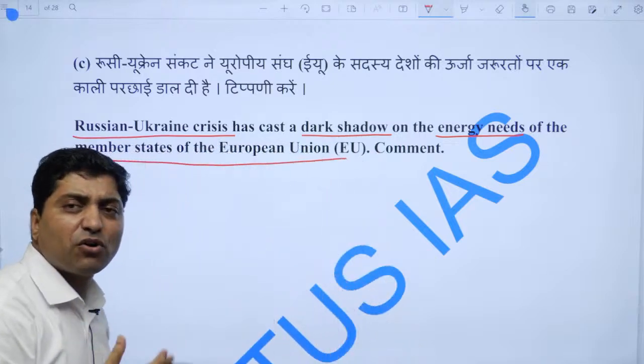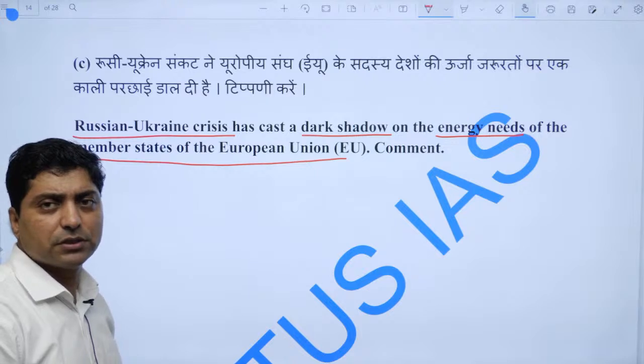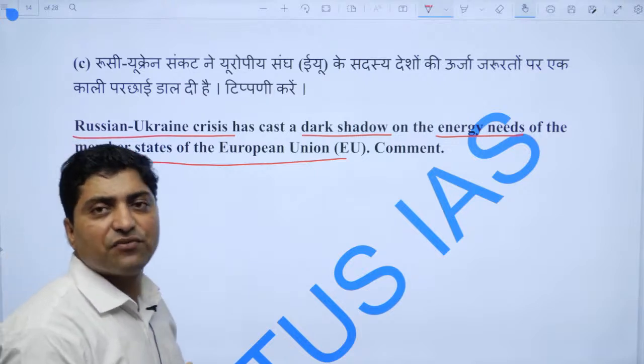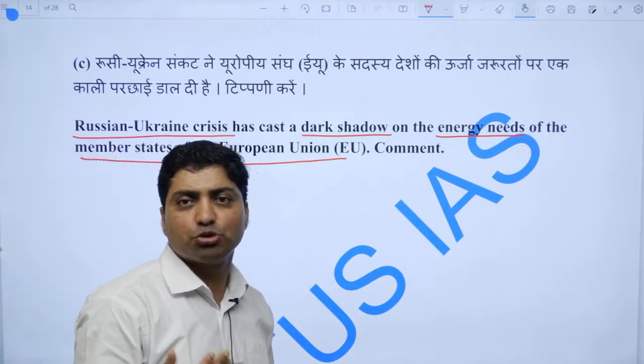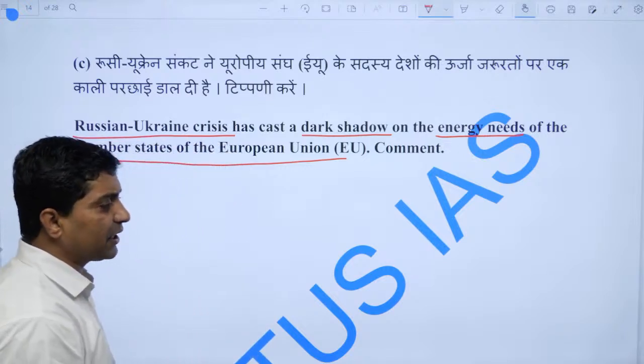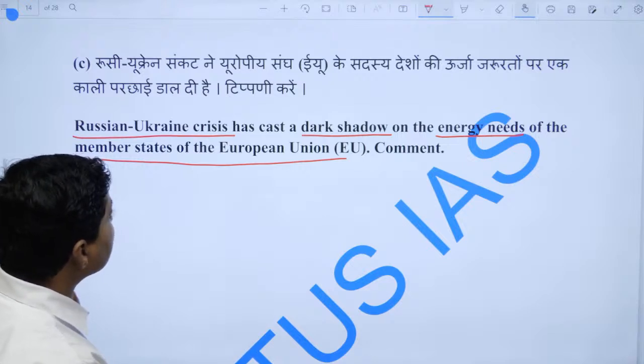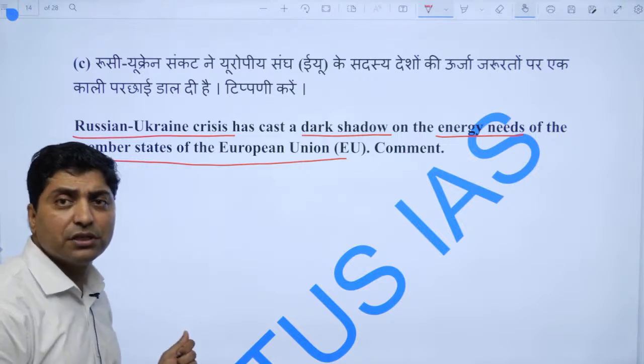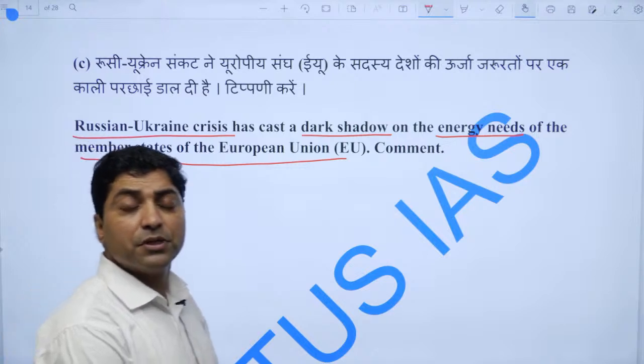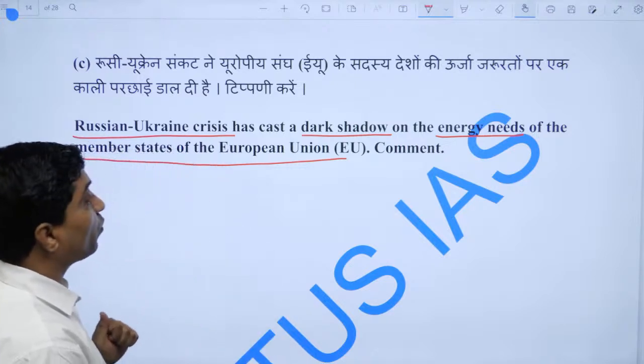There are a number of articles in the newspapers since February 2022, numbers of analyses on how the energy needs of the European Union are going to be disturbed due to Russia-Ukraine. Why?